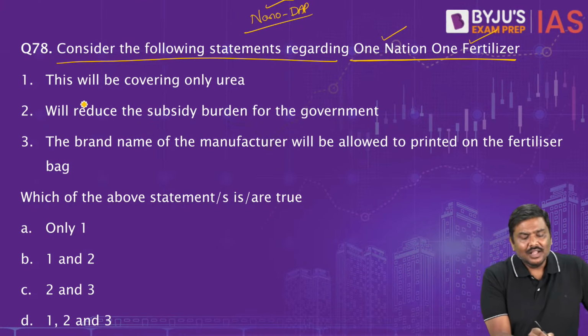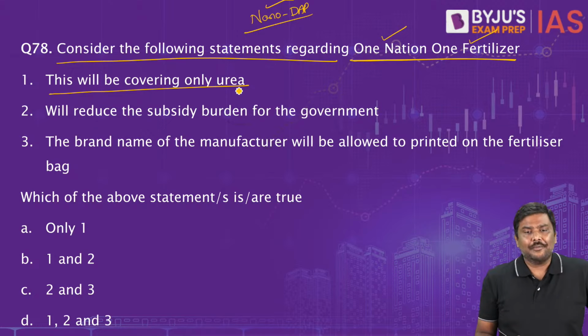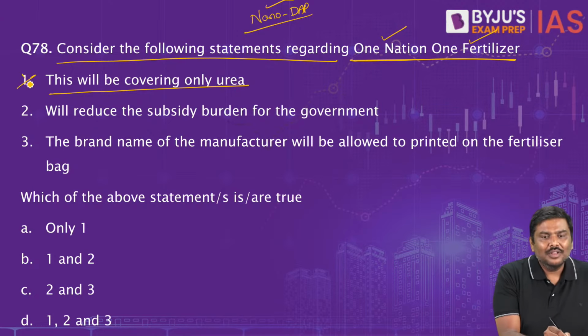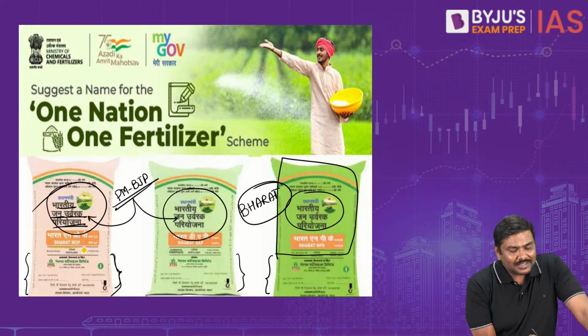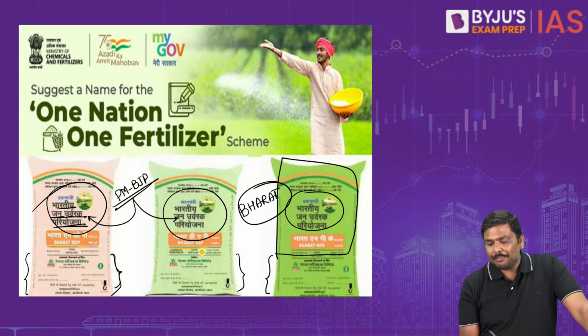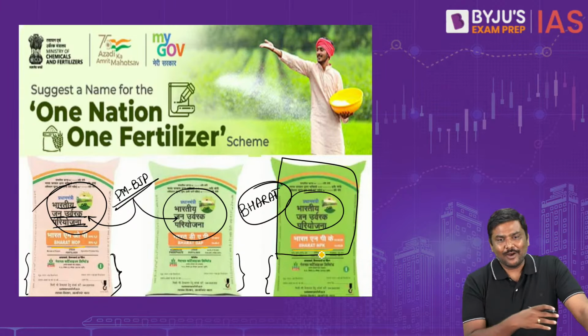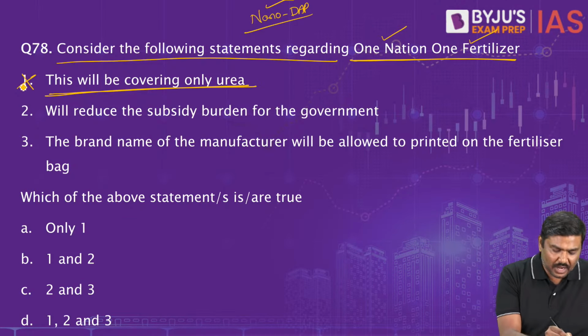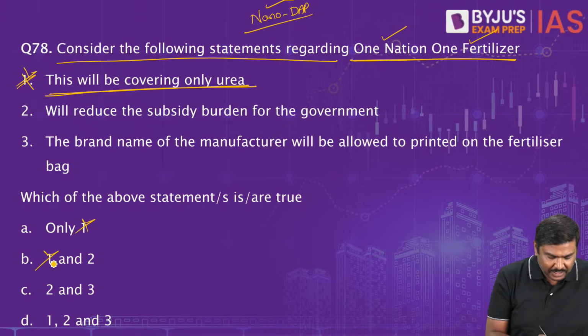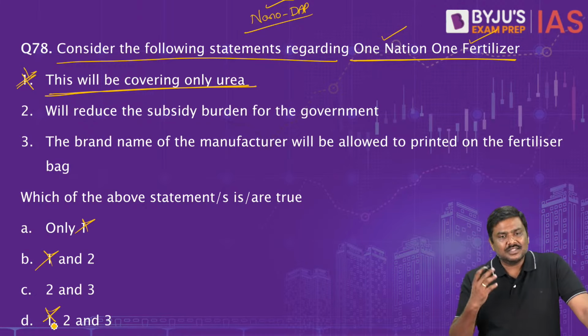Now, this will be covering only urea. Is the statement correct? No. This will not be covering only urea. In fact, you can see Bharat MOP, Bharat DAP and Bharat NPK. All the three have been given here. So this will not be covering only urea. The first statement is wrong. In fact, you can use the elimination method to get the answer here.